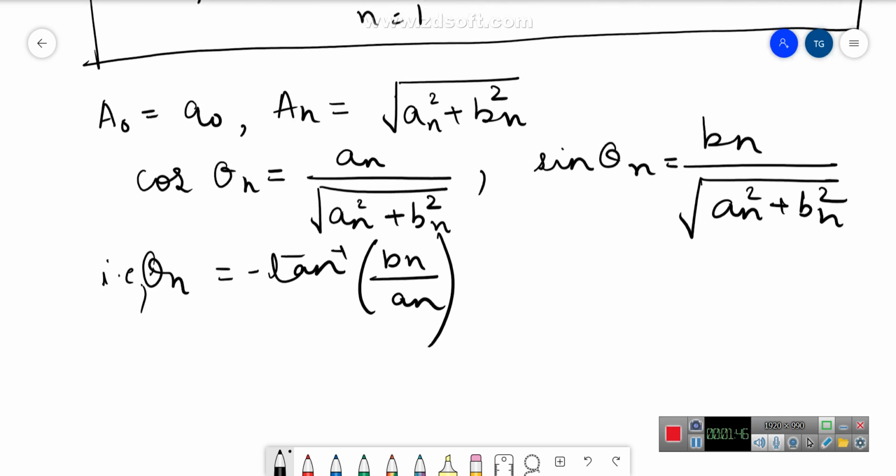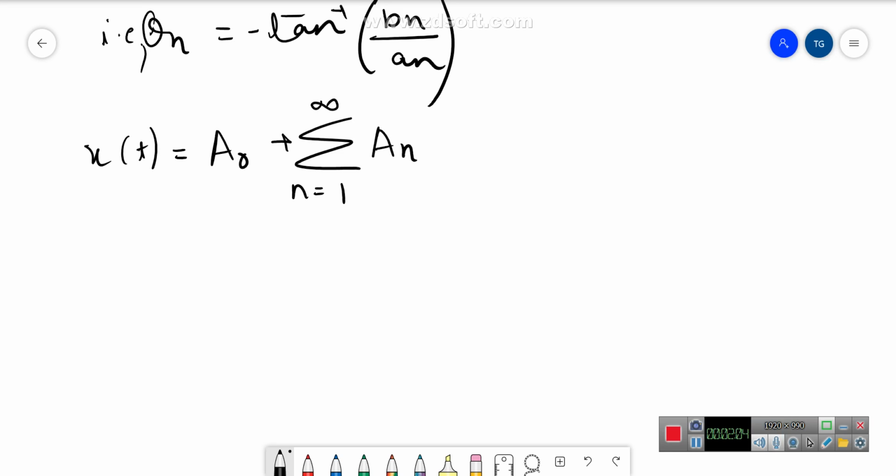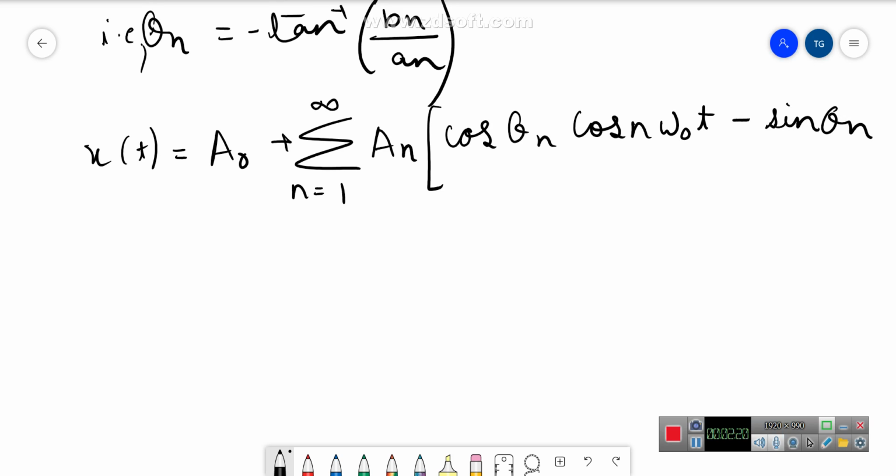So by substituting these values, what we will obtain is x of t is equal to small a naught will become capital A naught, plus summation n equals 1 to infinity, capital A n will come common, and we will be left with cos theta n cos n omega naught t minus sin theta n into sin n omega naught t.